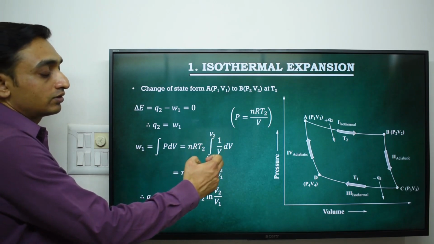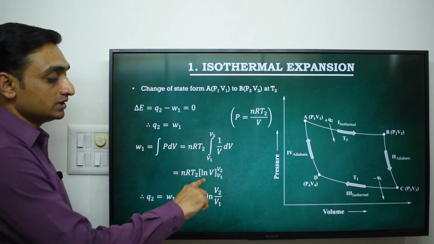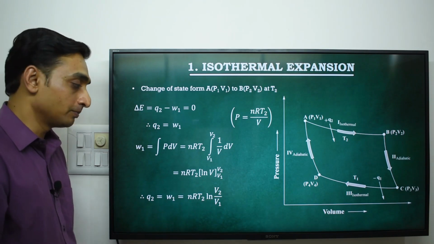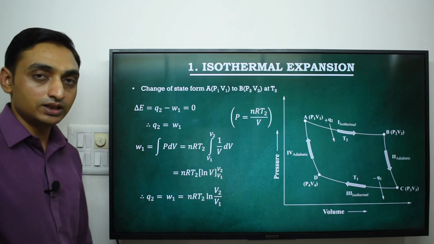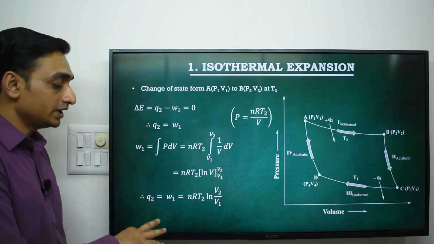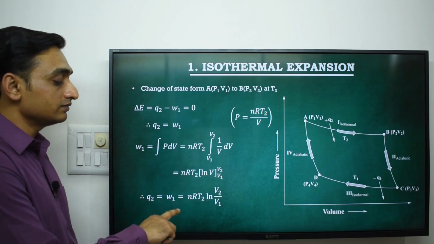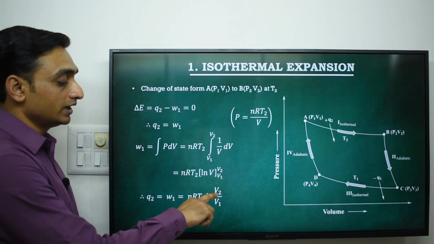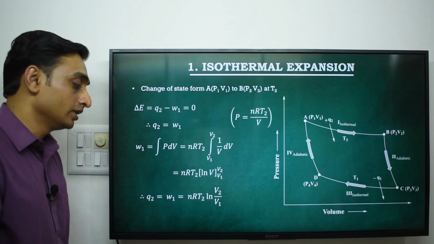The solution for 1 upon V dV is natural log of V, and by putting the upper limit and lower limit we get the work done by the system, which is nRT2 ln V2 by V1.